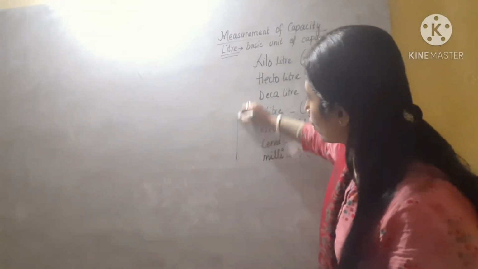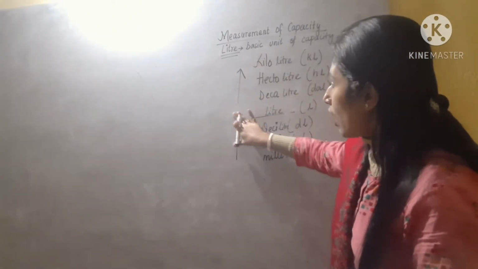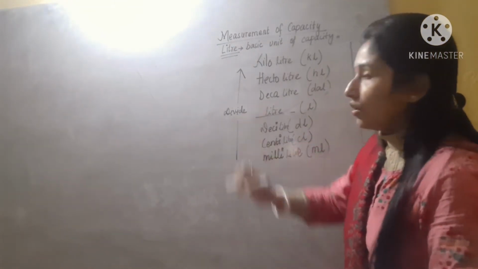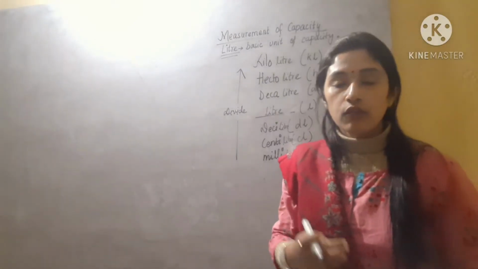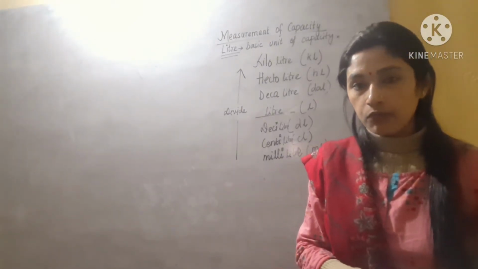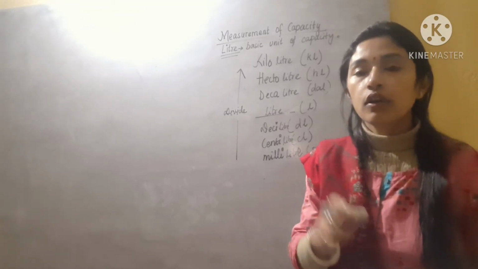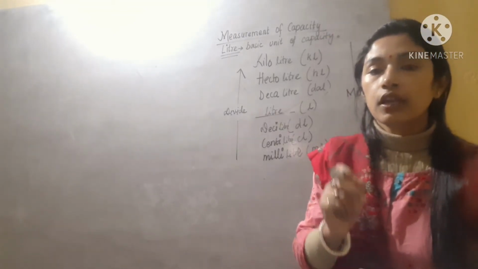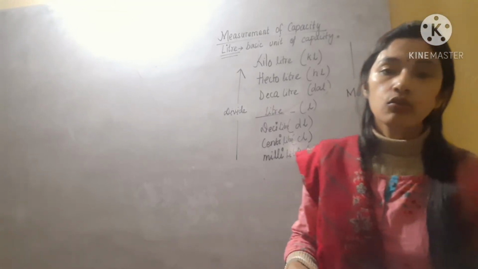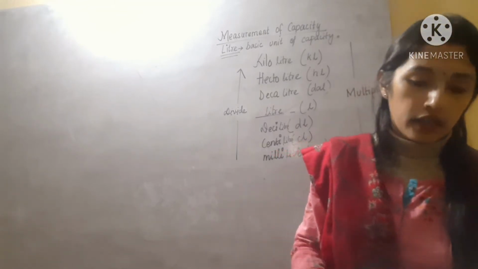Similarly, whenever you are going from down to up, you have to divide. If you are going 1 step upward, you have to divide by 10, only 1 number of 10. If you are going 2 steps up, then you have to divide by 2 number of tens. So the same rule you have to follow here also.